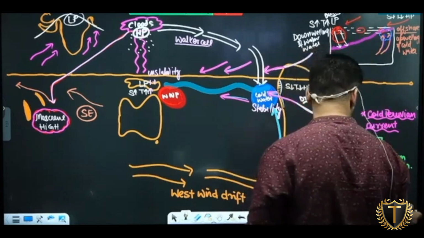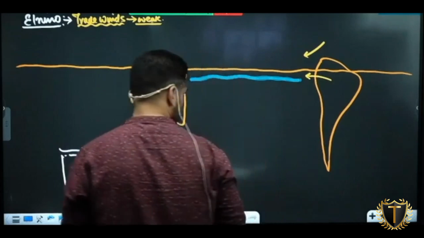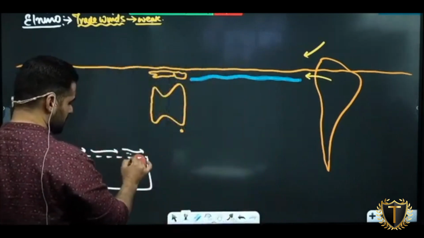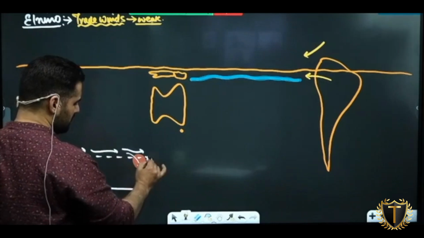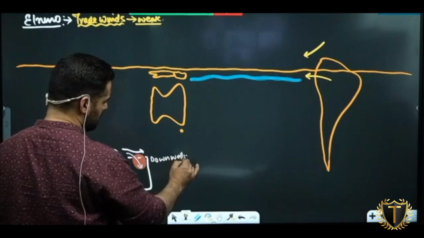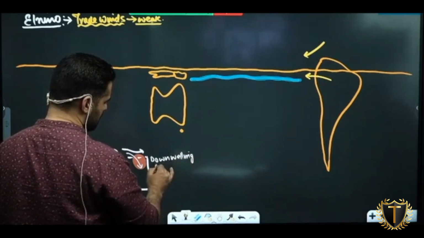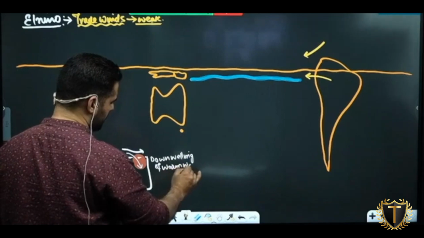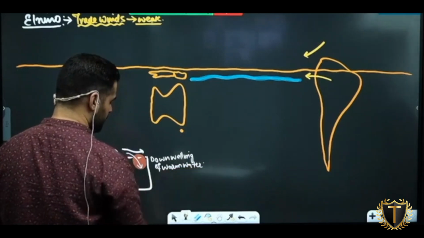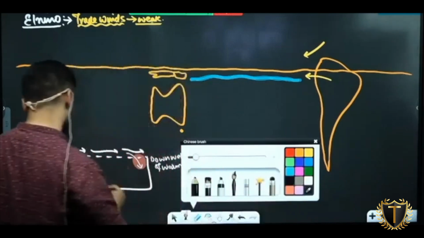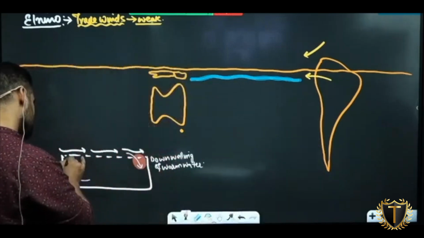Now what is happening here? The reverse phenomenon is happening. So what will be here? Downwelling of warm water. बस देखते जाओ कहानी. Now in this part what will happen?